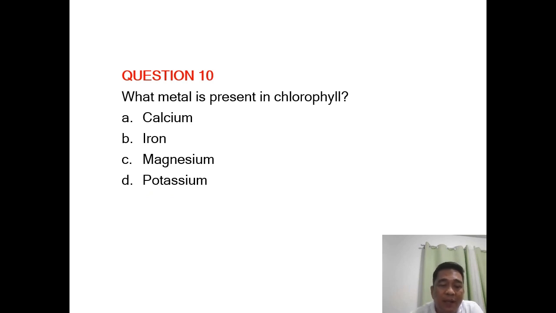Question number 10. What metal is present in chlorophyll? A. Calcium. B. Iron. C. Magnesium. Or D. Potassium. So what metal is present? The correct answer is magnesium.